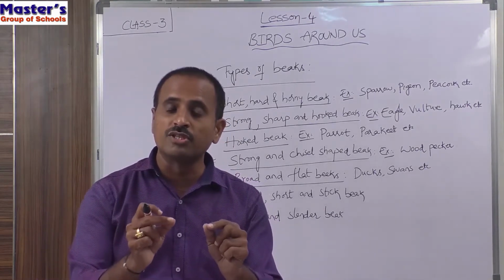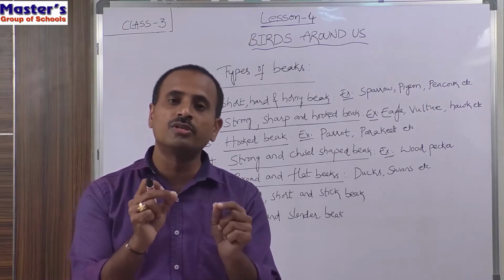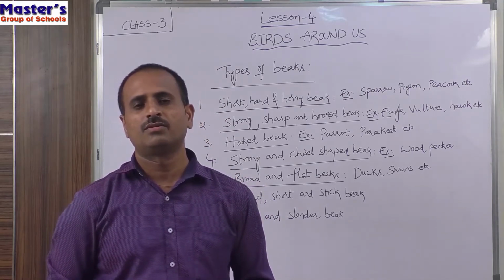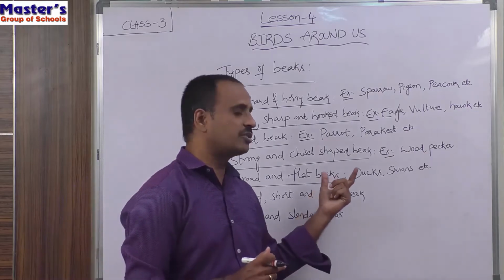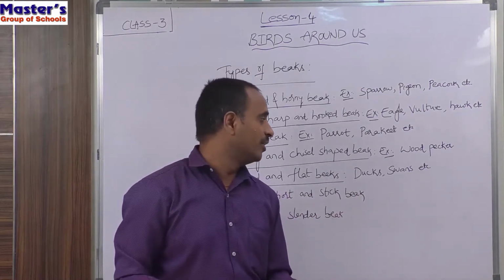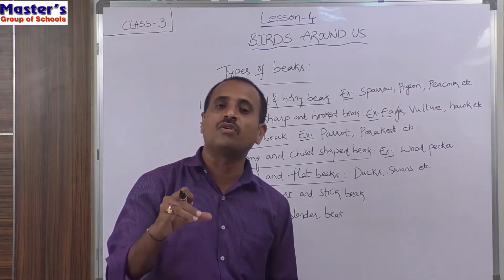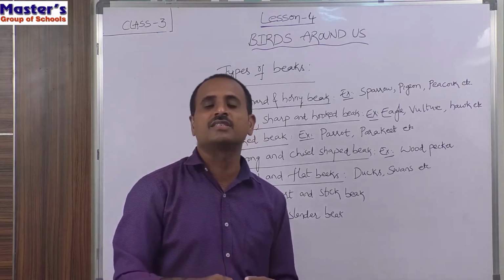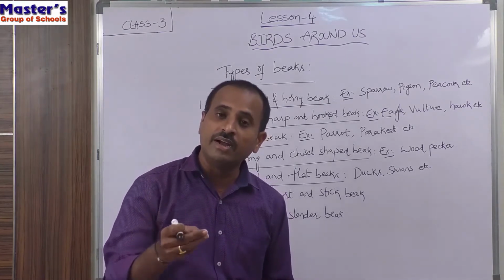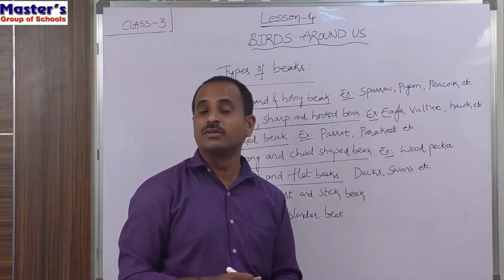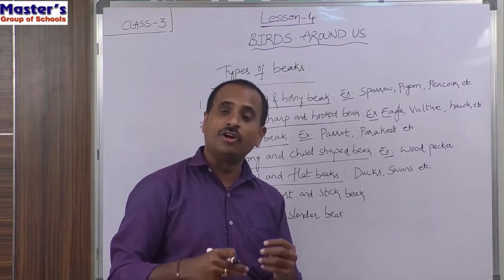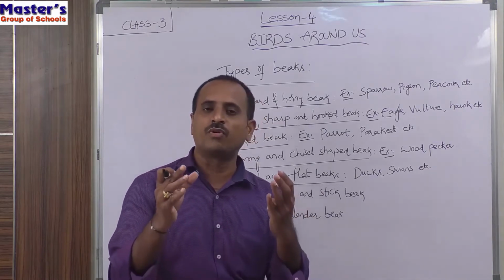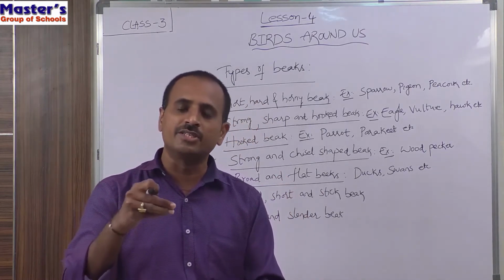And also you observe some holes. You will observe 2 holes on each side of its beak. Those holes are called strainers. So what are these strainers? When the ducks move inside the water, they will pick up the small fishes and small insects present in the water. When it picks up the small insects and small fishes inside the water, the mud and water also enter into its beak. So these strainers will send out the water and the mud present in the beak outside, and only the small insects and fishes will remain in its beak.